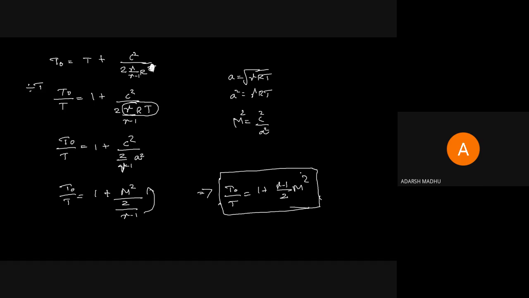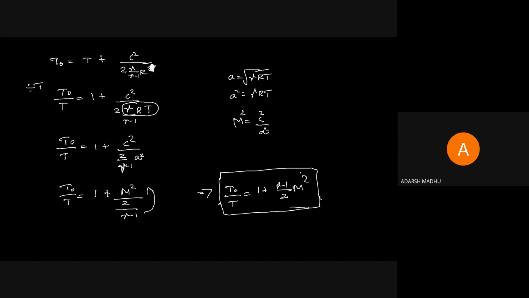Here gamma is the ratio of Cp by Cv, or the gamma value will be given in the problem. Usually we take it as 1.4. The majority of problems, 80 to 90%, will be of air. We take the gamma value of air equal to 1.4 and R value equal to 287. M is the Mach number.